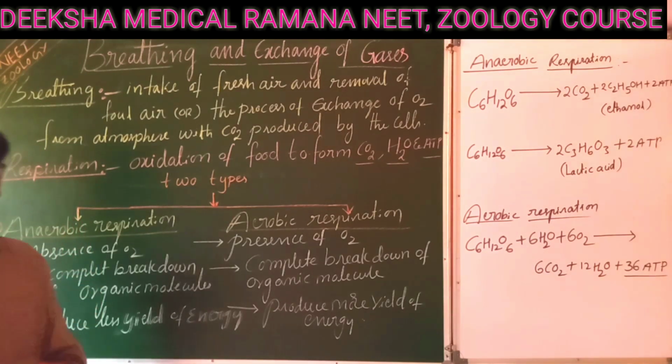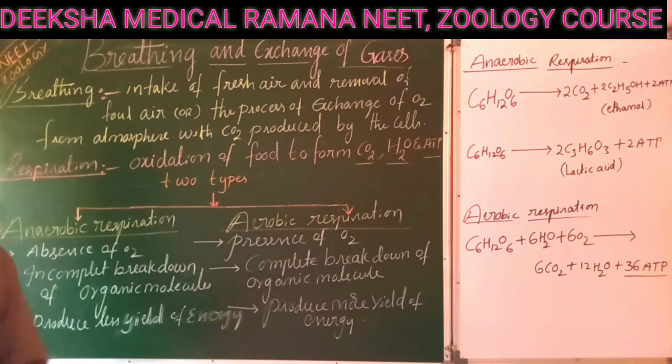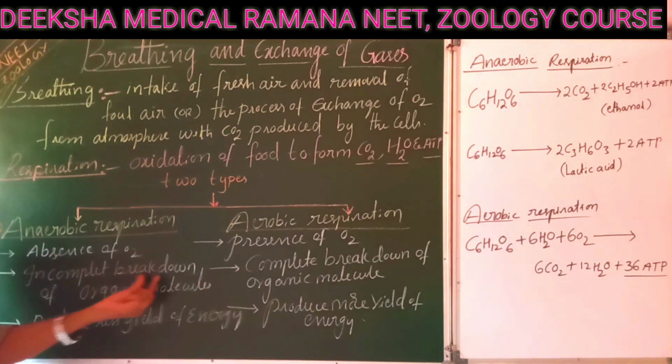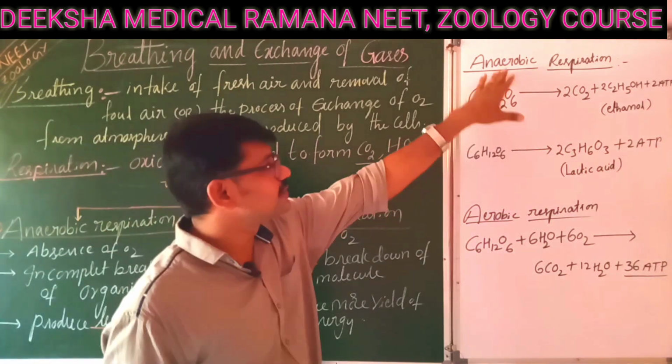The organic or nutrient molecules, such as glucose, are partially oxidized. That means incomplete breakdown of organic molecules. As a result, they produce a low yield of energy, right? If you see the equation, you can understand easily.